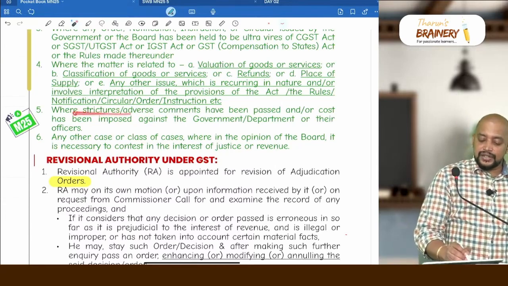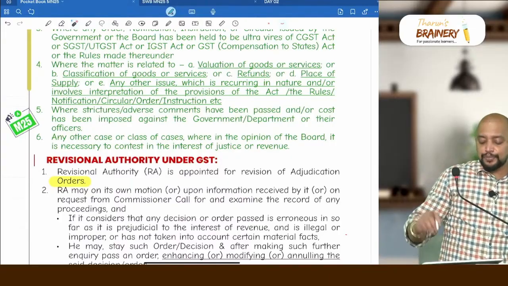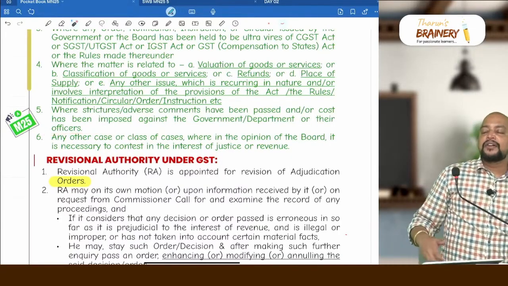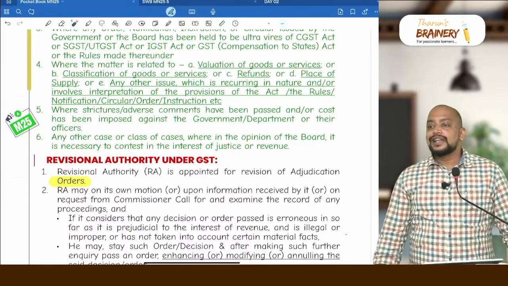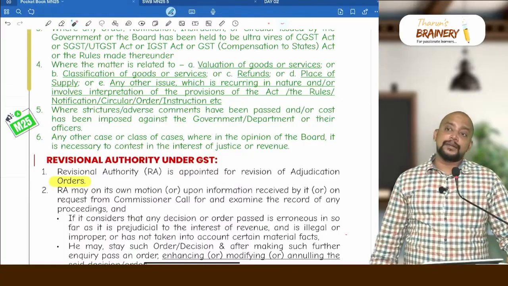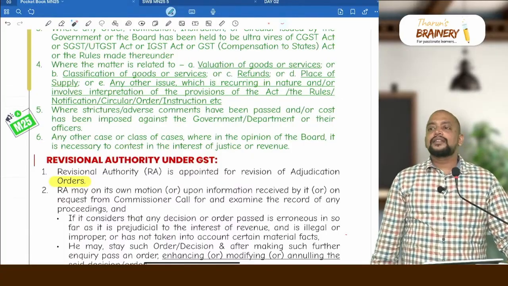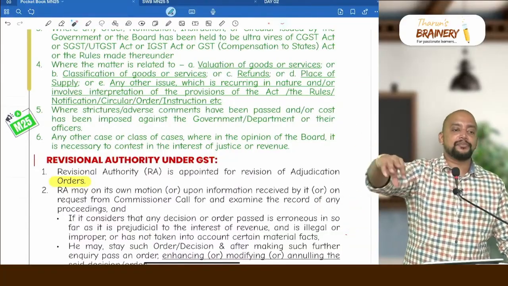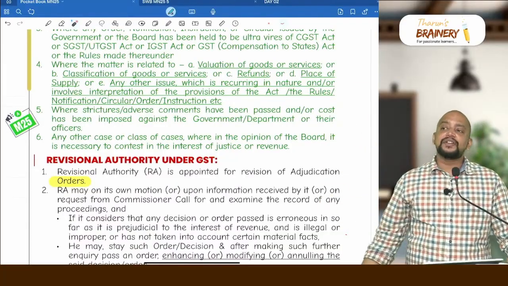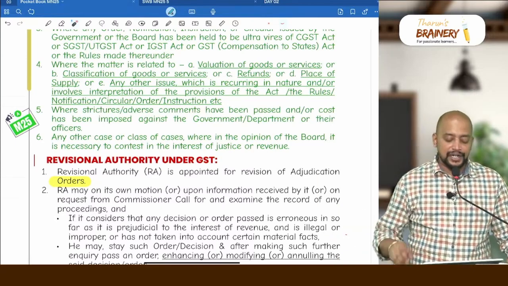Where strictures or adverse comments have been passed or cost has been imposed against the government or department or their officers. So, when the High Court is scolding the department officers, and they are passing adverse comments against the department officers, or they have imposed some cost on the department officers, because of which you have to pay this much, then in that case, if department want to go for appeal to Supreme Court, they can go without checking the monetary limit.